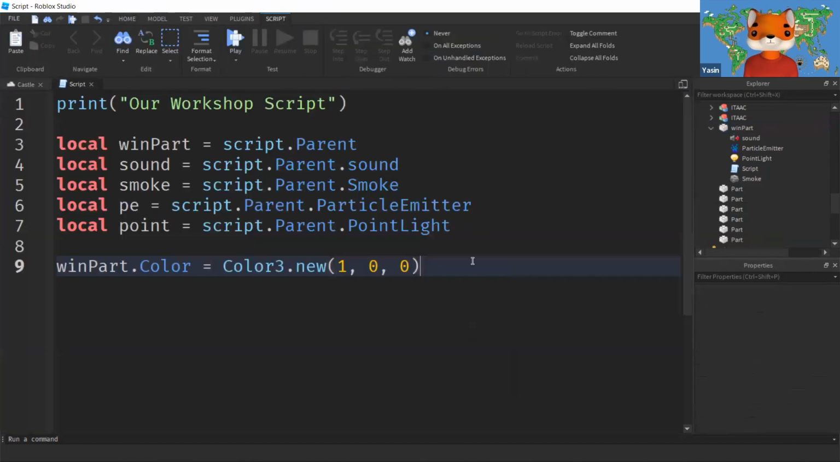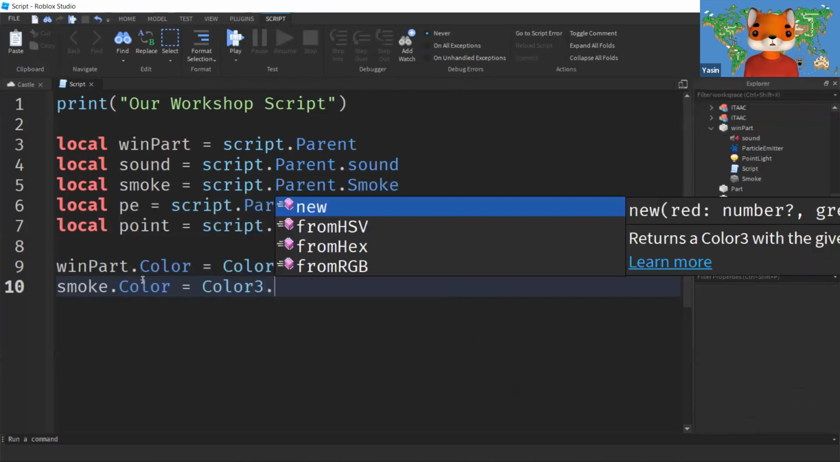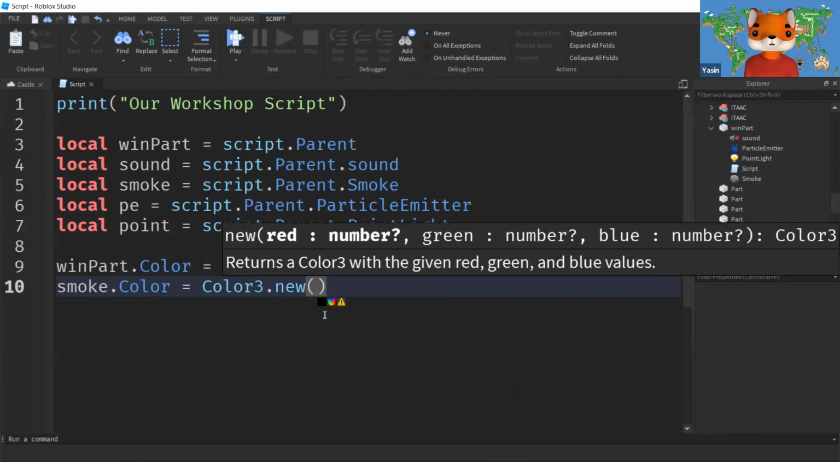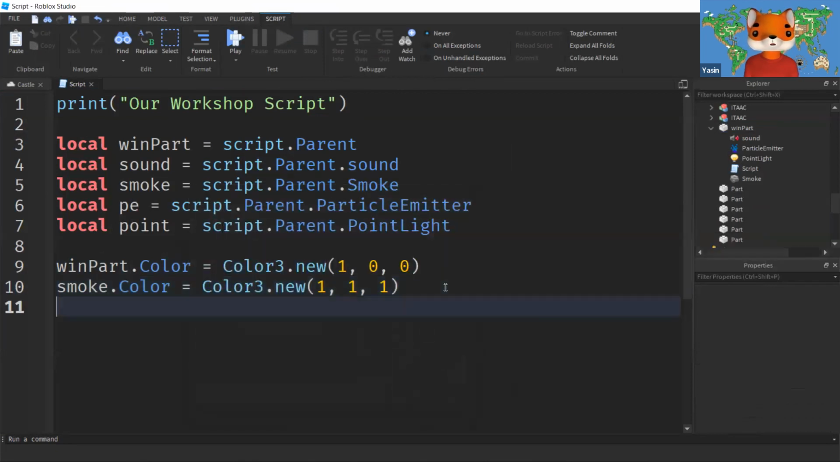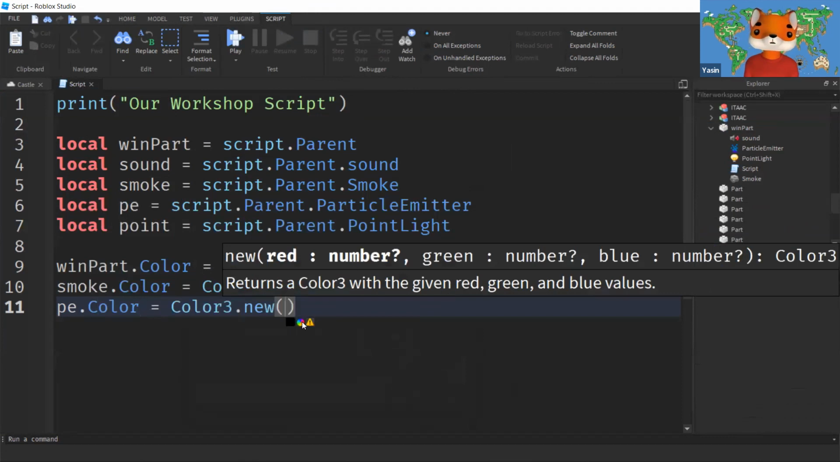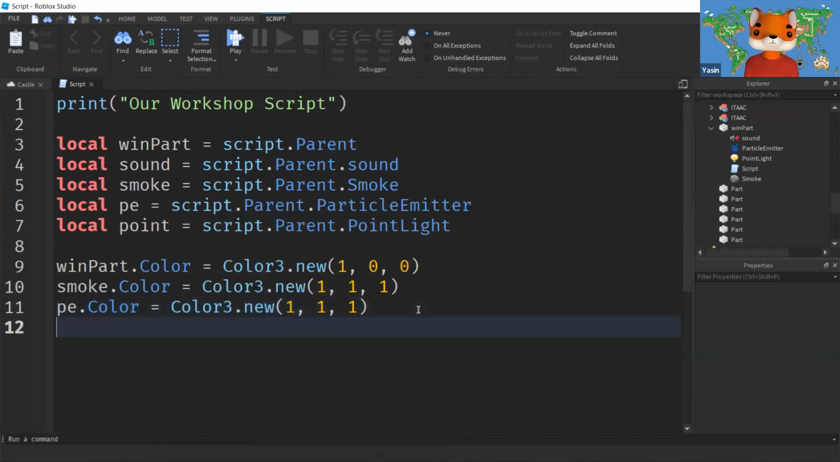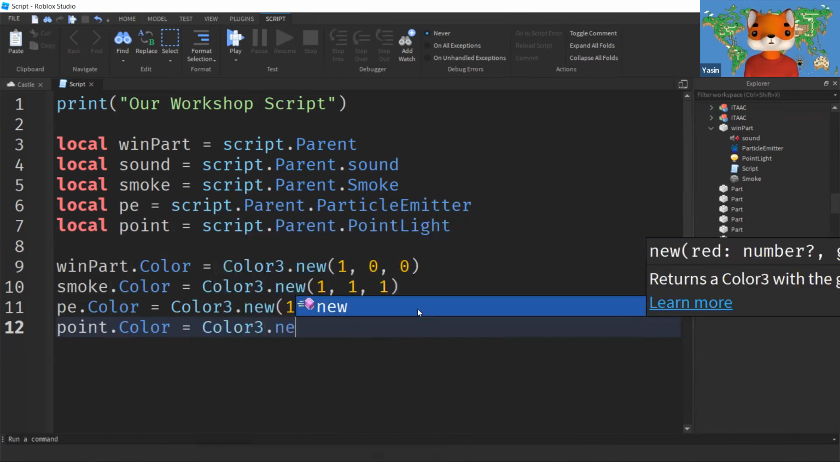Now it stays red. We'll change the color for the smoke too. So smoke, the same thing again, smoke.Color, Color3.new, pick a color for the smoke. By default, the color for the smoke, I'll keep it white, nothing to change. The color for the particle emitter.Color. Again, let's set the color for this to white by default. And again, one more color for the light which we have added. I'll change it to white. I'll keep it white too.